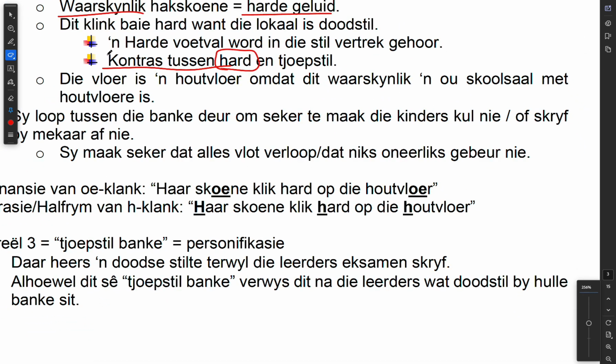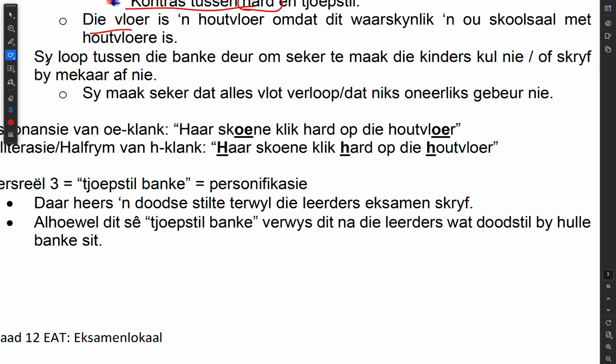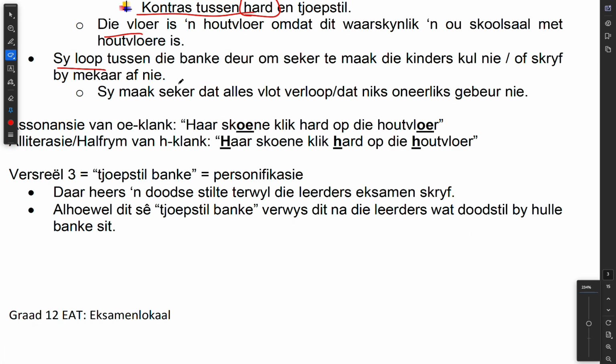Okay, her heels. It says here, die vloer is 'n houtvloer, omdat dit waarskynlik 'n ou skoolsaal met houtvloere is. So the floor is a wooden floor, probably because it's an old school hall with wooden floors. It says here, sy loop tussen die banke deur om seker te maak die kinders spiek nie of skryf by mekaar af nie. So guys, she walks in between the desks to make sure that the children are not cheating or copying each other. This is something that some of you guys do. Sy maak seker dat alles vlot verloop en dat niks oneerliks gebeur nie. So she makes sure that everything runs smoothly and that nothing dishonest happens.